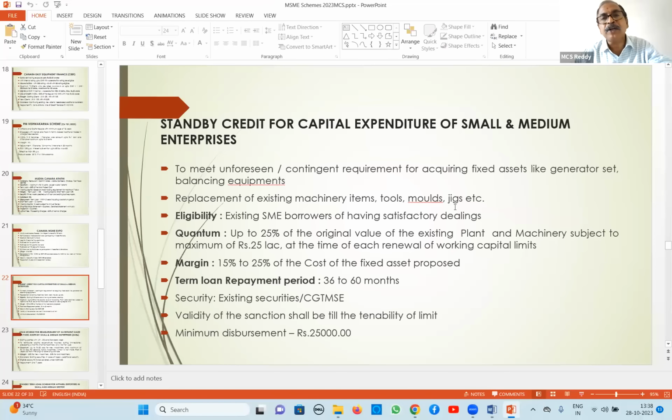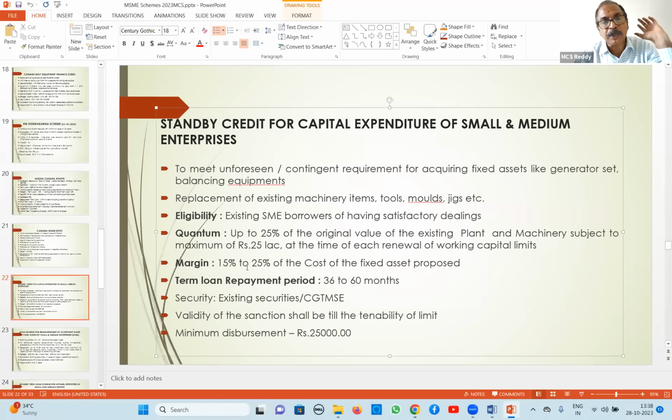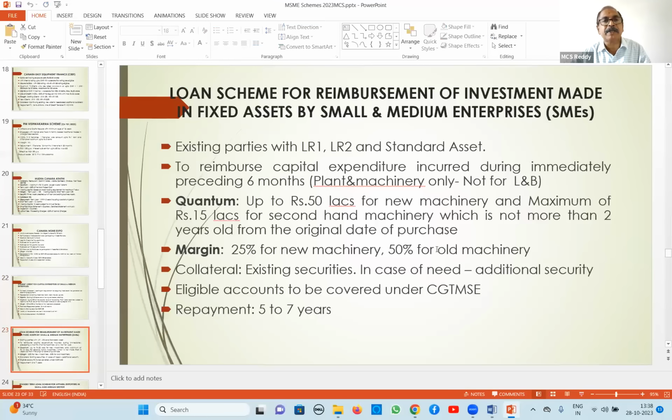It is called standby for capital expenditure. What is the quantum? Up to 25% of the original machinery equipment available with them, with a maximum of 25 lakhs, you sanction and keep aside. And margin is 15 to 25%. This is the standby term loan. If standby term loan is not sanctioned and the party has incurred expenditure, then we will go for reimbursement also. Party may buy some old machinery or new machinery. Within 6 months, they may approach for reimbursement.